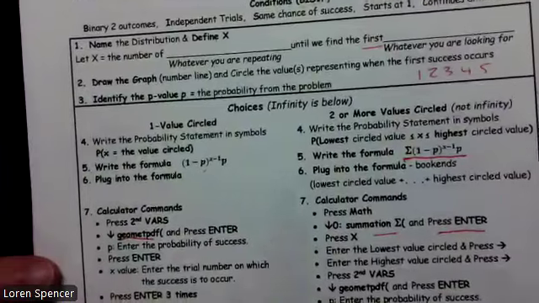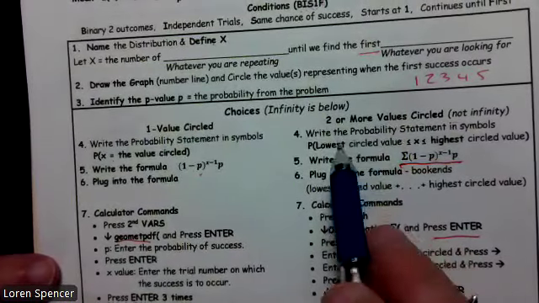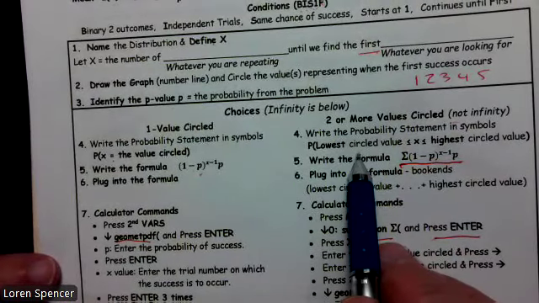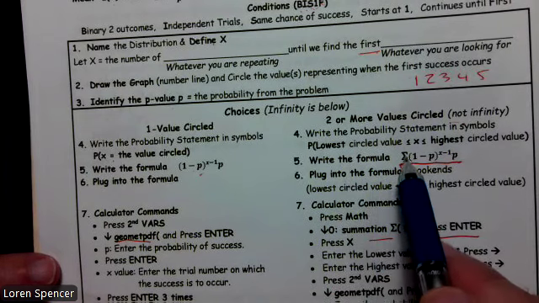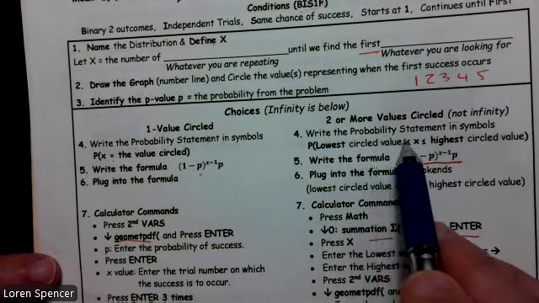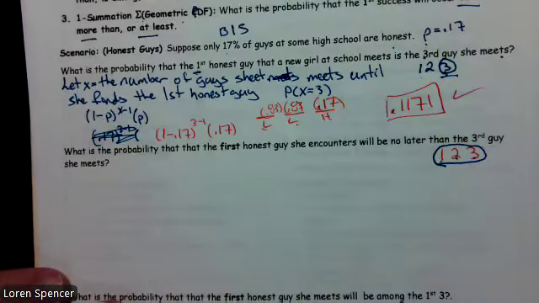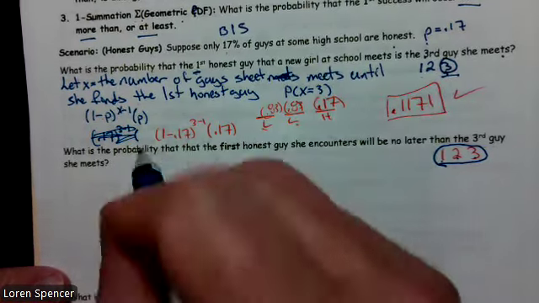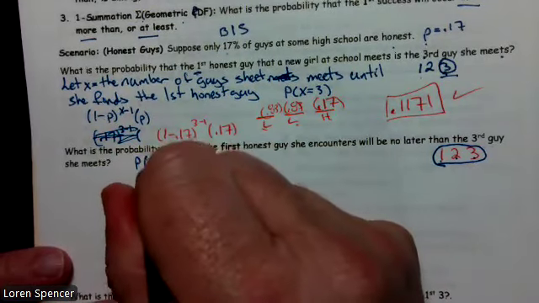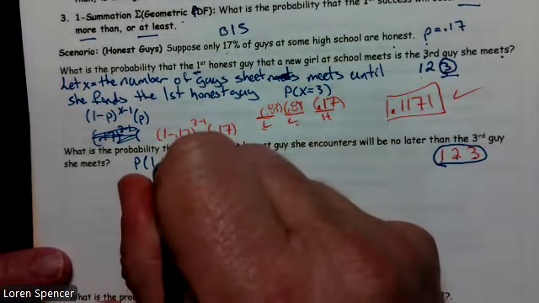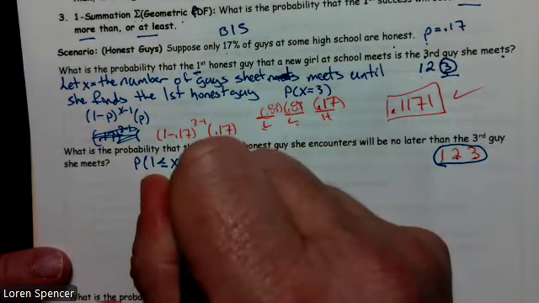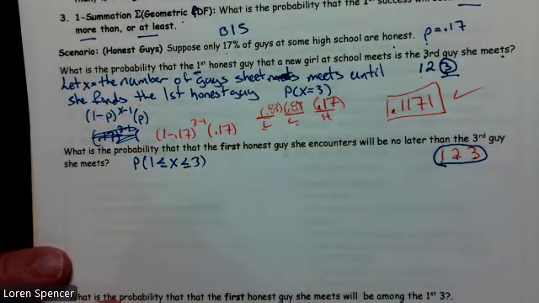Well, I circled more than one value. So I need to write my summation. Write the probability statement, the lowest value, the highest value. So my probability statement is going to be the probability, my lowest value is 1, less than or equal to X, less than or equal to 3. So that's my probability statement.